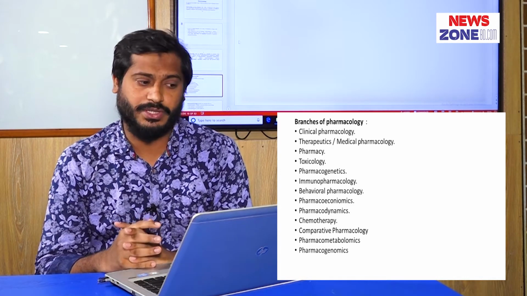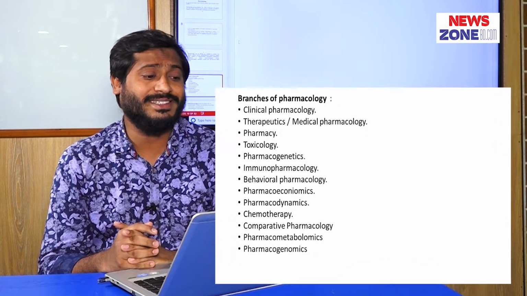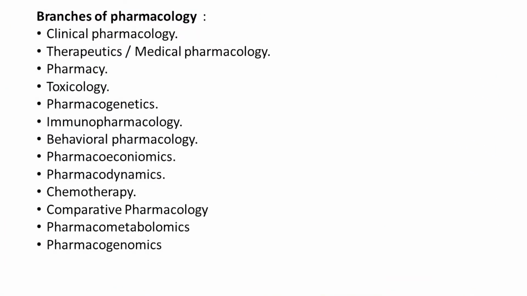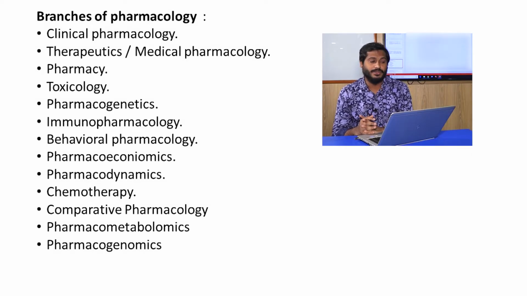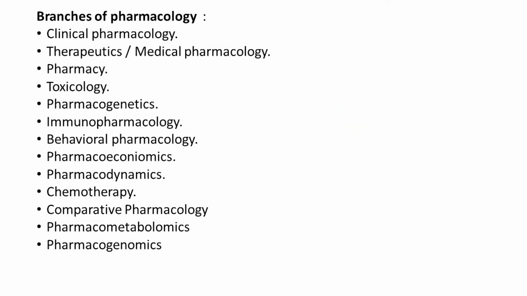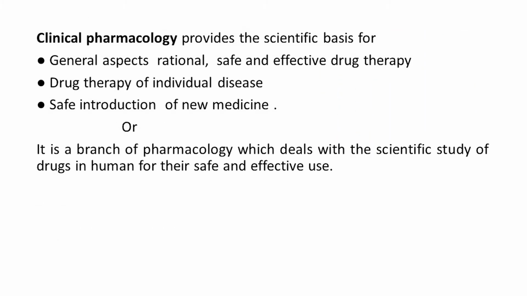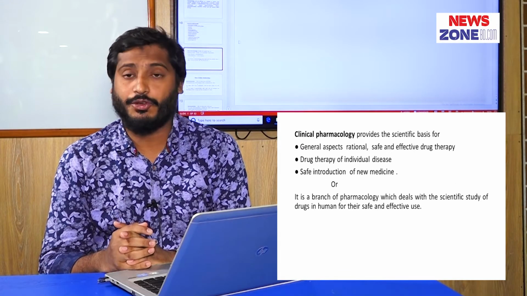What are the branches of pharmacology? Various branches of pharmacology. The main important branch is clinical pharmacology. Clinical pharmacology has two parts: pharmacodynamics and pharmacokinetics. Then therapeutics, this is medical pharmacology, pharmacy, toxicology, pharmacogenetics, immunopharmacology, behavioral pharmacology, pharmacoeconomics, chemotherapy, comparative pharmacology, pharmacometabolomics, pharmacogenomics, neuropharmacology, psychopharmacology, etc. What is clinical pharmacology? Clinical pharmacology is very important, asked by the Viva board. It is the branch of pharmacology which deals with the scientific study of drugs in humans for their safe and